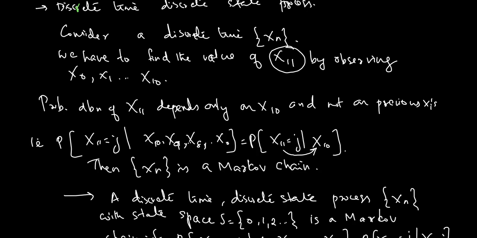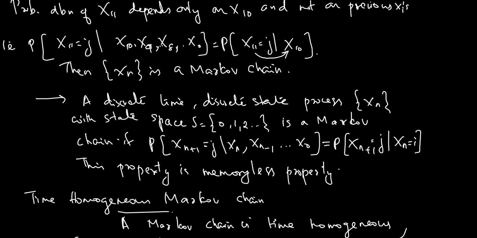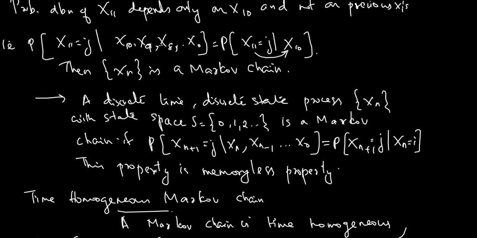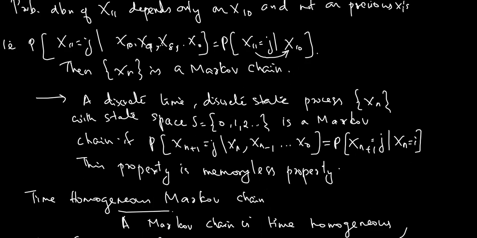Okay. So a discrete state process xn with the state space S equal to 0, 1, 2, etc. is a Markov chain if it satisfies: the probability that xn plus 1 is equal to j given the previous ones xn, xn minus 1, etc., x0, is equal to the probability that xn plus 1 is equal to j given xn is equal to i. So only xn plus 1 given xn appears. This property is the memoryless property. So if it is a Markov chain, this condition must be satisfied.